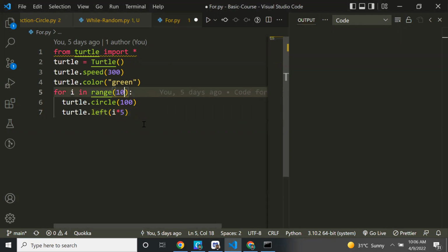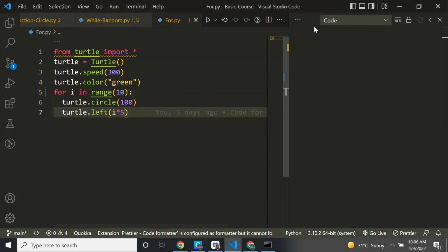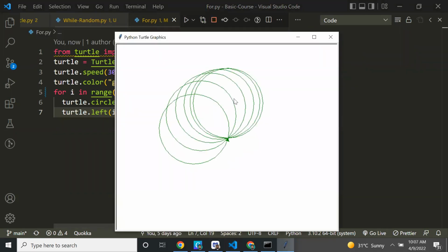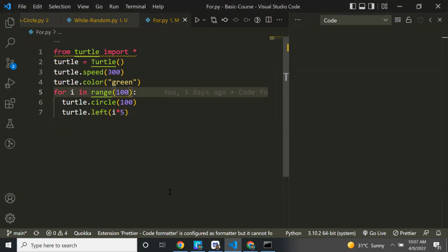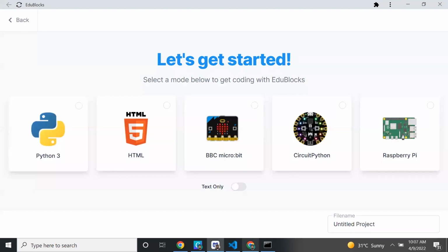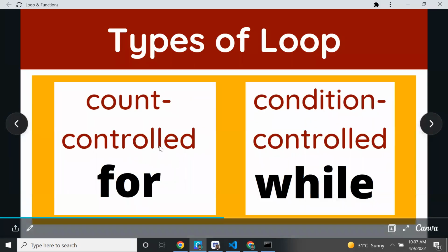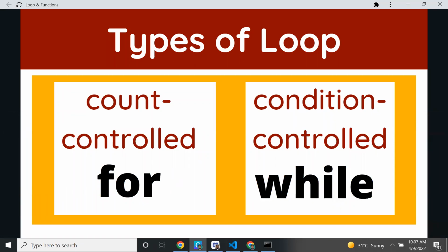So I'm changing it to 10. Now I'm running it. See, now only 10 circles. It draws 10 circles and stops. When I give 100, it draws 100 circles. So that is called counter based. We are counting, and we have control in our hand: 100 times, 10 times, 20 times, we can control it.